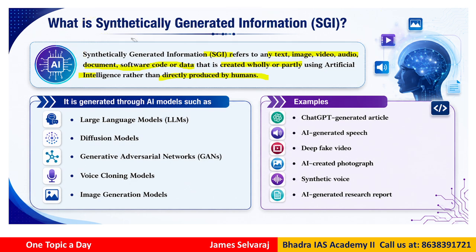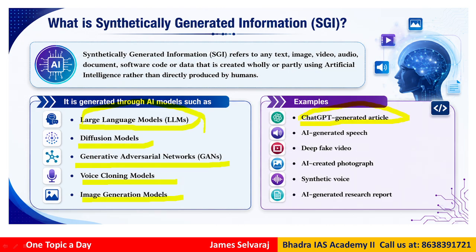So if you look into some more details, it is generated through AI models. Like there are various AI models, such as large language models, diffusion models, generative adversarial networks, voice cloning models, image generation models, etc. Like for example, when you talk about LLMs, it is basically a very popular one, ChatGPT generated articles.